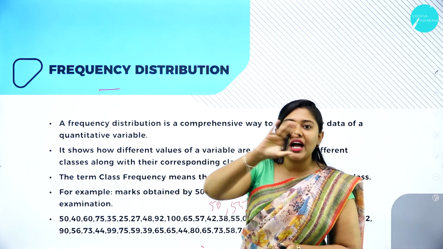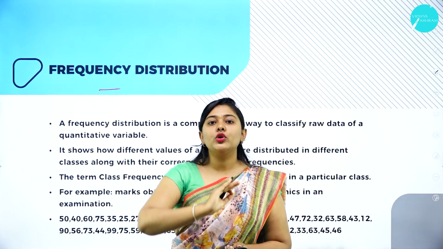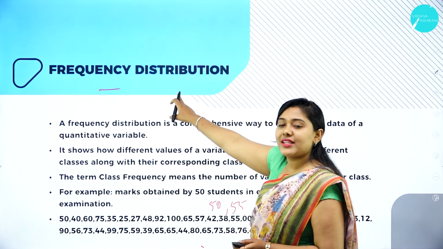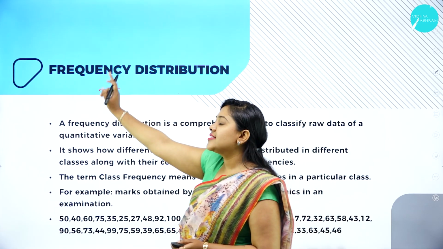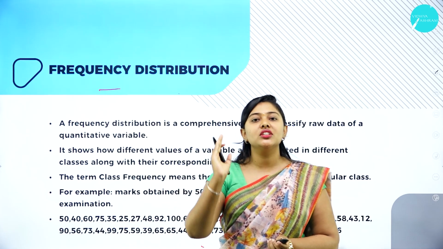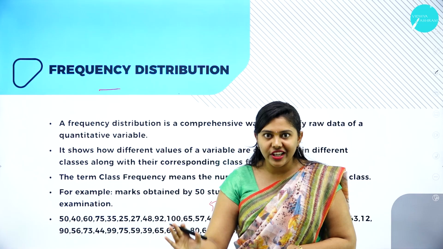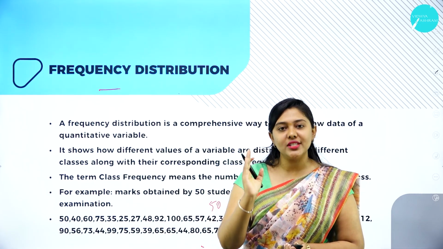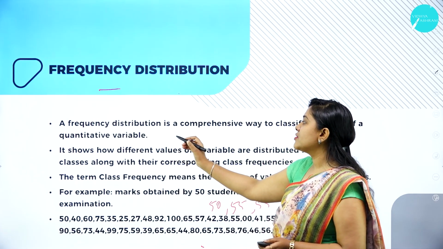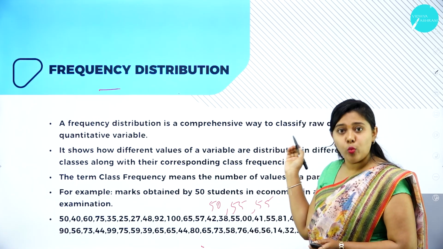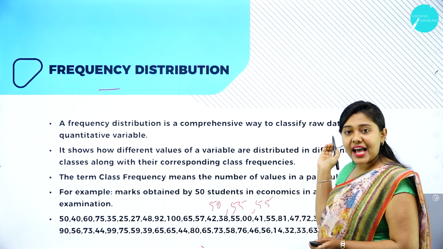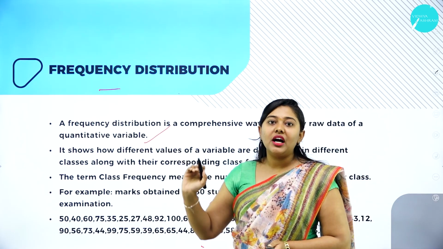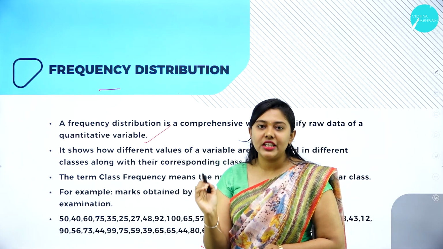So in such kind of data, to clear the problem, we have in statistics what is called frequency distribution. Frequency means the number of observations that occur repetitively. So to distribute, we have a frequency distribution table. A frequency distribution is a comprehensive way to classify the data of a quantitative variable, numbers which are repetitive in nature.